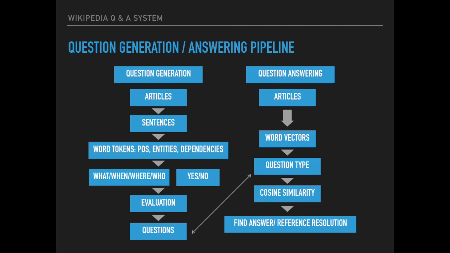Then we substituted part of the sentence to produce what, who, when, where kinds of questions. Then we also modified sentences to make yes or no questions. We further implemented an evaluation mechanism to trim off the questions that are prone to error. The remaining questions are printed to the output and used for tuning our question answering system.